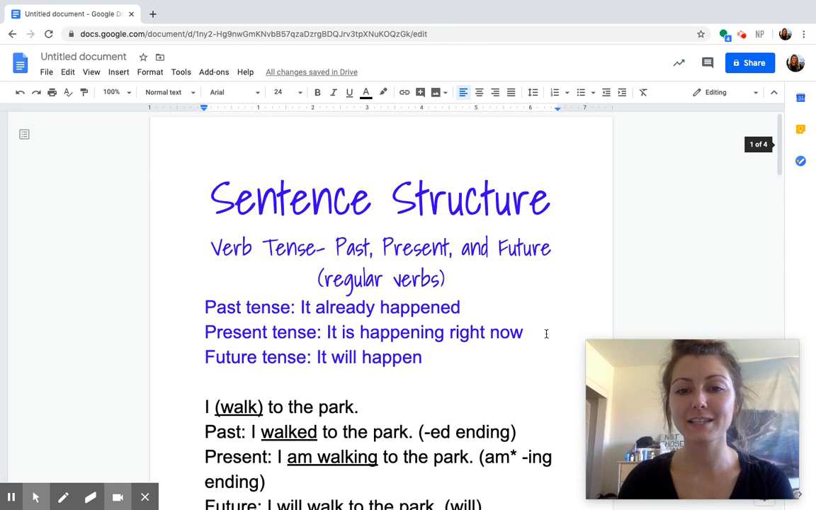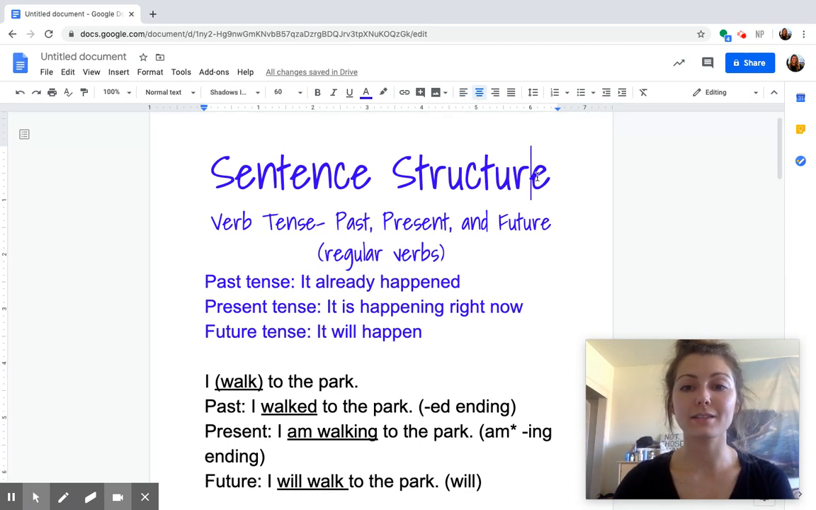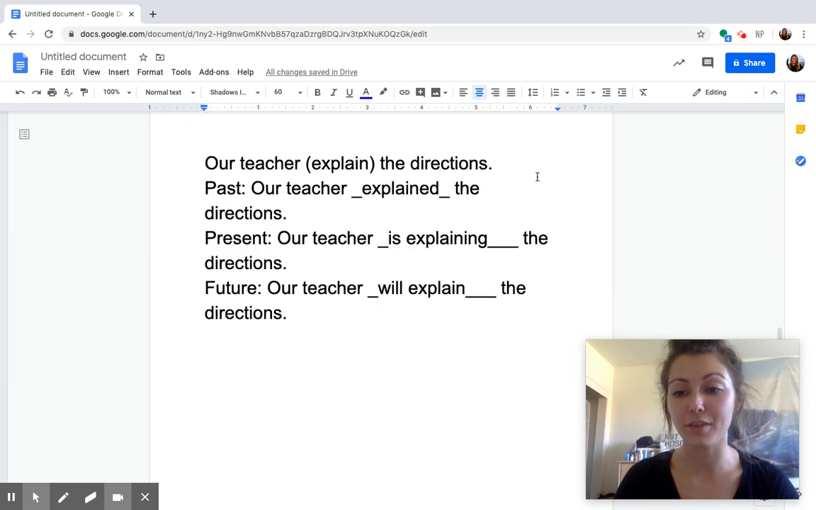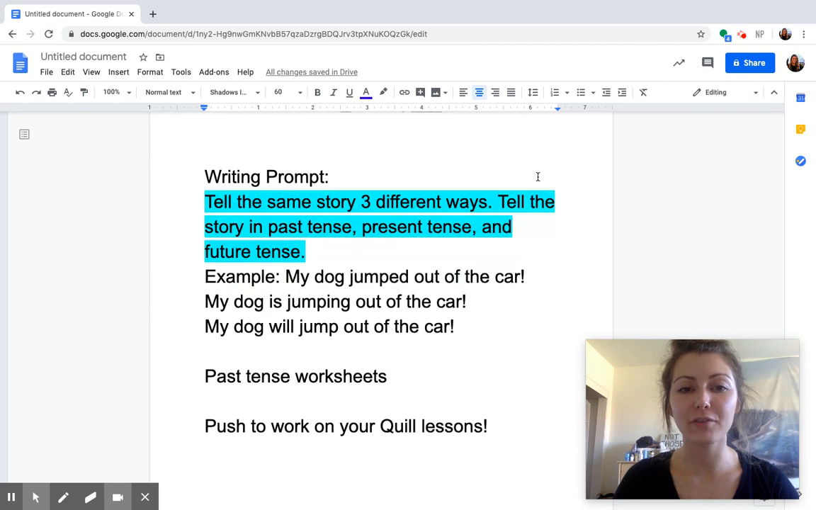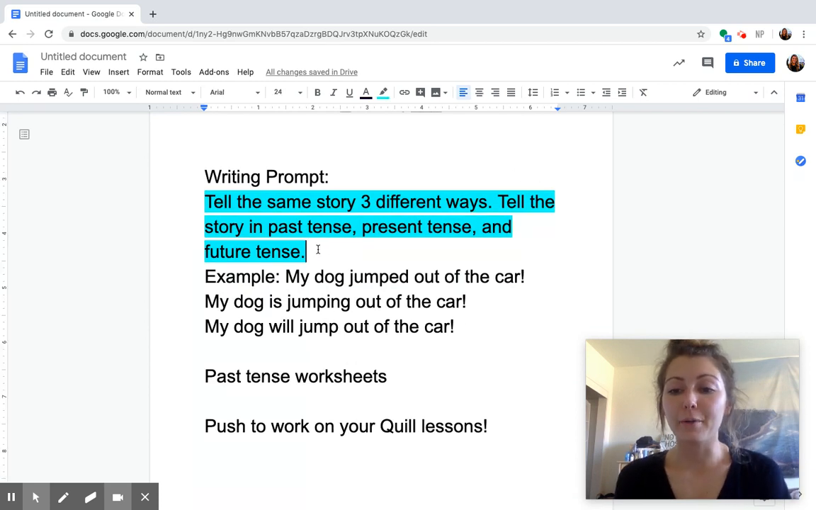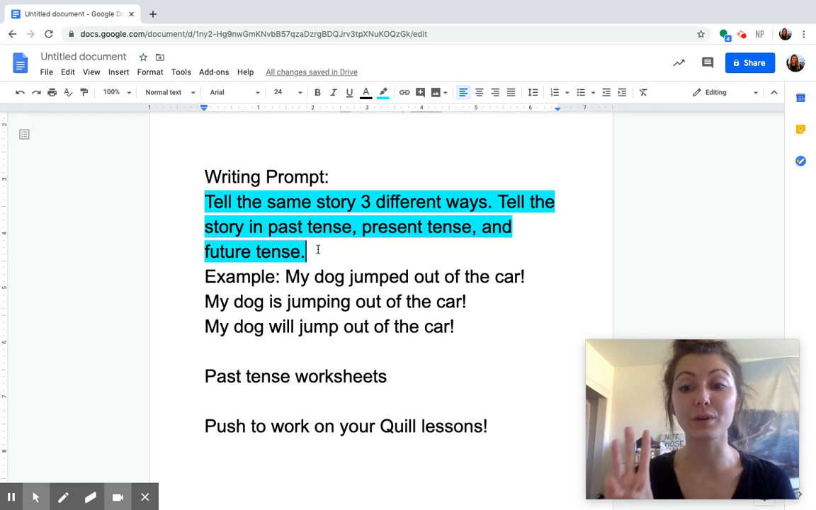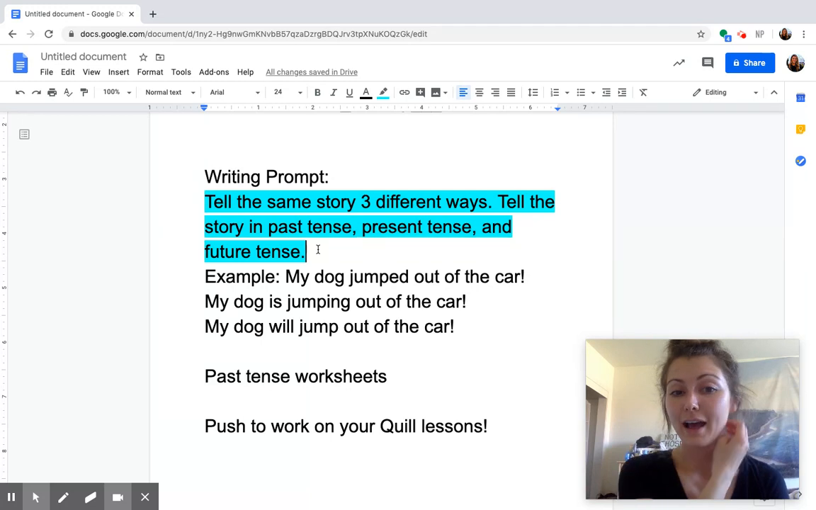We went through past, present, and future tense verbs in our lesson on sentence structure, so still focusing on subject and predicate, what the thing does. And today for our writing prompt, I want you to try something. It's kind of like a challenge. You're going to tell the same story, but in 3 different ways. So you're going to tell the story in past tense, it already happened, present tense, the story is happening right now, or future tense, that story will happen.